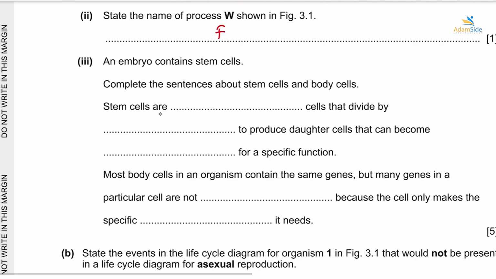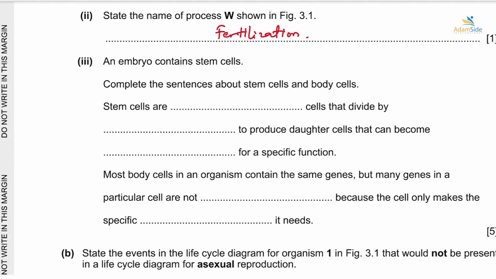Okay, an embryo contains stem cells. Complete the sentences about stem cells and body cells. We say stem cells are unspecialized cells. It means they're cells that have not specialized to do anything.